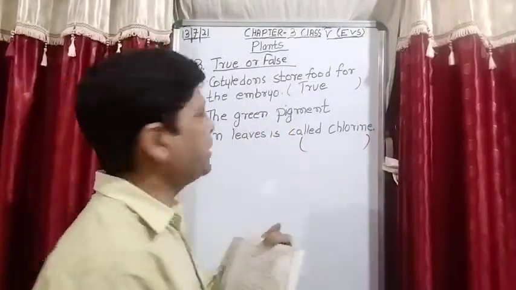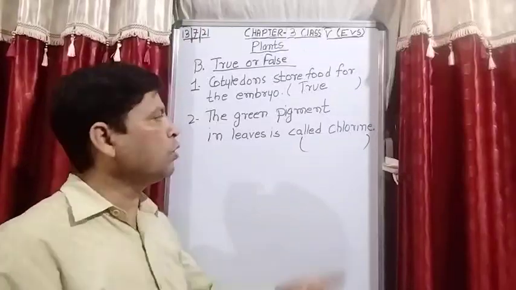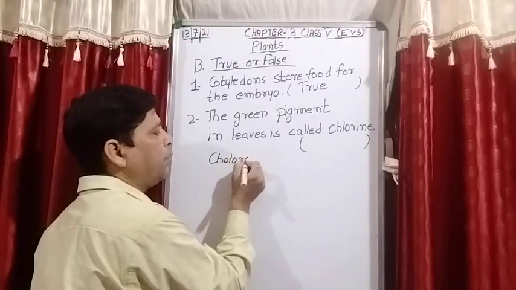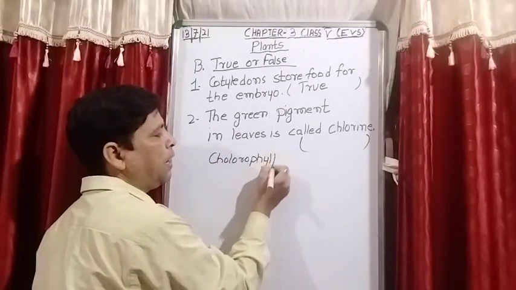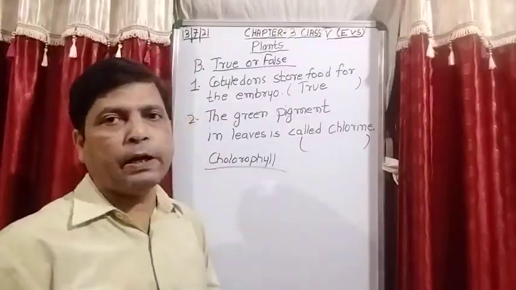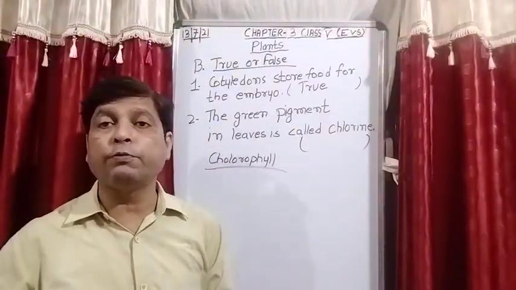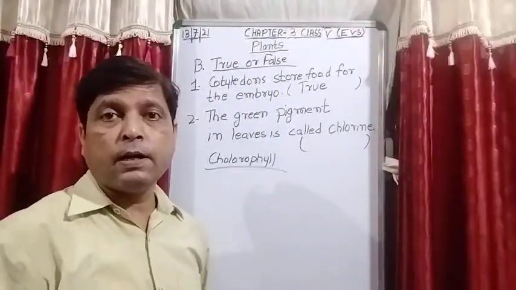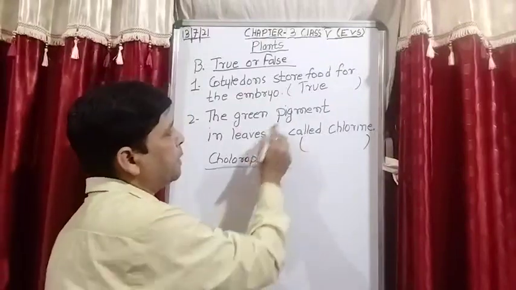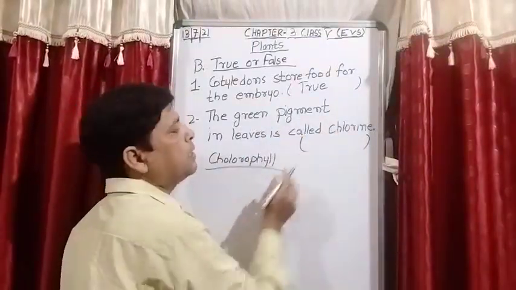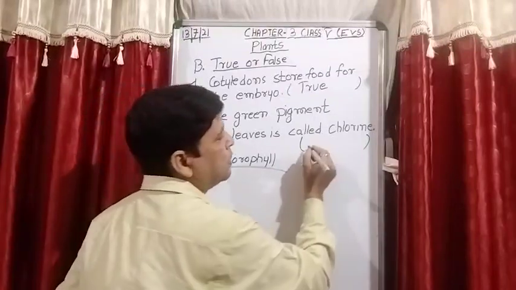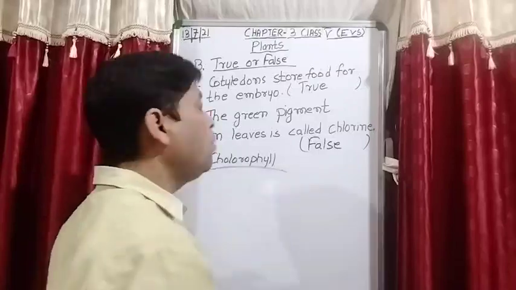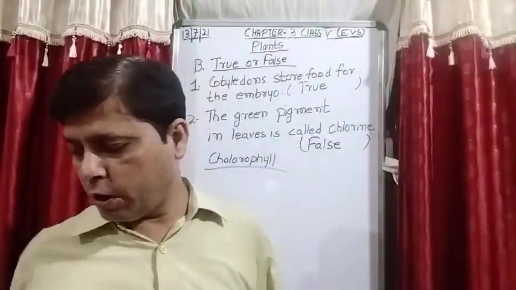Beta, the green pigment present in the leaf is not chlorine, it is known as chlorophyll, C-H-L-O-R-O-P-H-Y-L-L. This is the pigment which absorbs the light of the sun. So the statement that the green pigment present in the leaf is called chlorine is a false statement. Now let's move to question number 3.